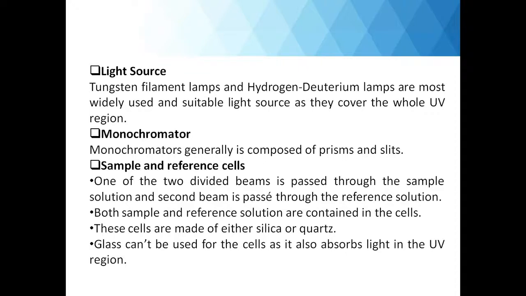So obviously the sample cells must allow the light in the UV region to pass through. Glass is opaque to the UV region, that is, it will not allow the ultraviolet rays to pass through the sample. So we need to use the material which is transparent to UV region. So silica or quartz are generally used.